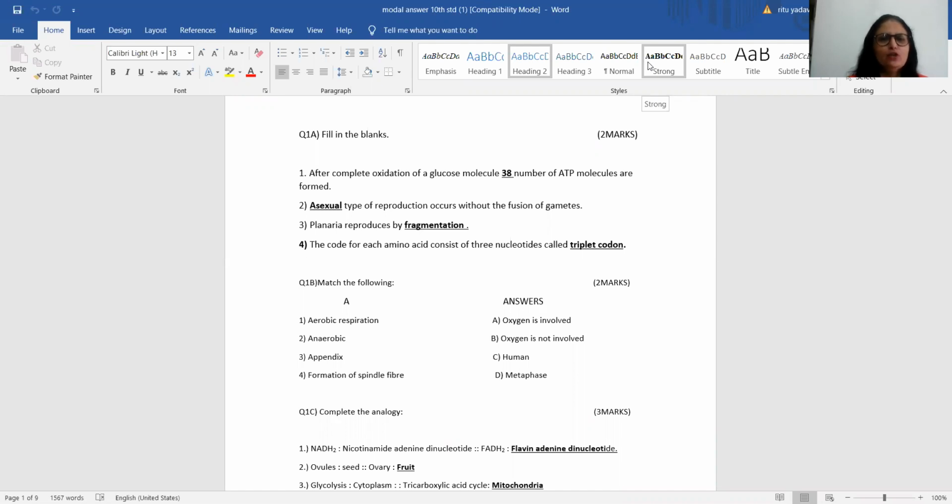Question number 1, it has got 4 sub-questions, all objectives. Question number 1A is fill in the blanks. Marks allotted is 2. There are 4 questions, half mark each.